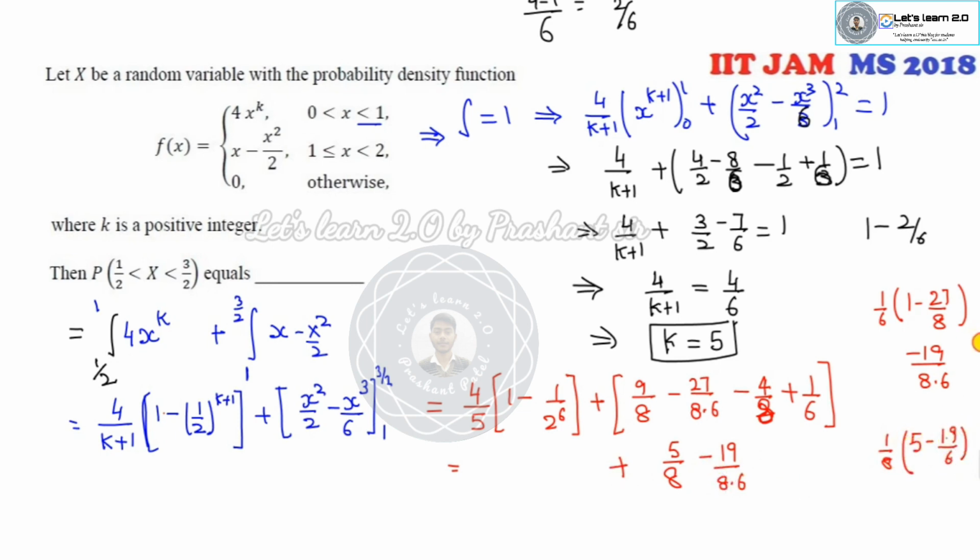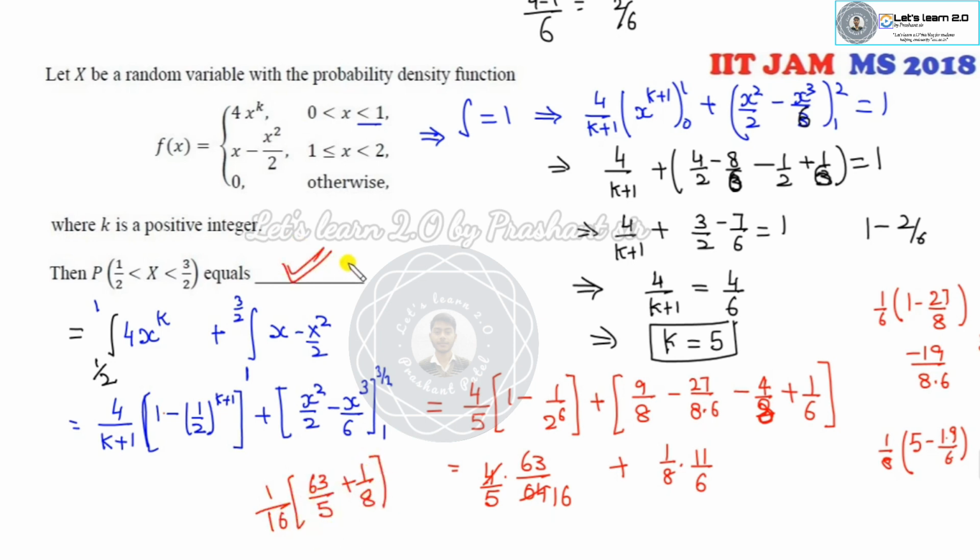Fine. I can take 1 over 8 as a common. So it's a 5 minus 19 over 6. So 30 minus 19, it's a 11. 11 over 6. So this value will be my 11 over 6. 1 over 8 into 11 over 6. This value will be 30, 64. It's a 63 over 64. 4 over 5. Fine. Now you can do the calculation. So 1 over 16 I can take as a common. It's a 63 over 5 plus 1 over 8.